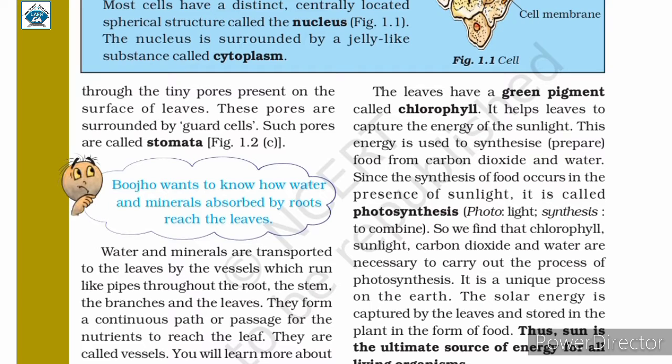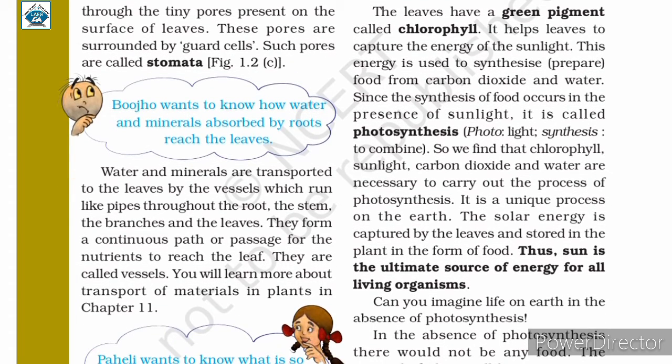We know that animals and human beings depend directly or indirectly on plants for their food requirements, and plants produce food with the help of solar energy. So we can say that the sun is the ultimate source of energy for all living organisms. We also know what happens in the absence of photosynthesis: life would be impossible on earth. We discussed all the above mentioned topics in the previous class.